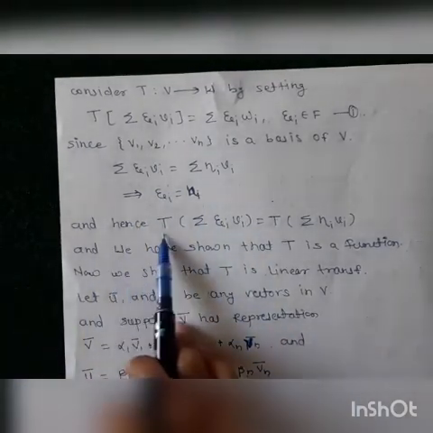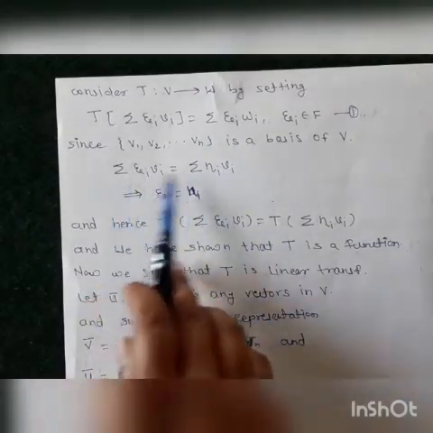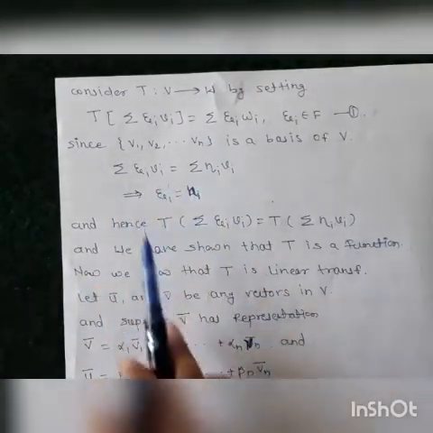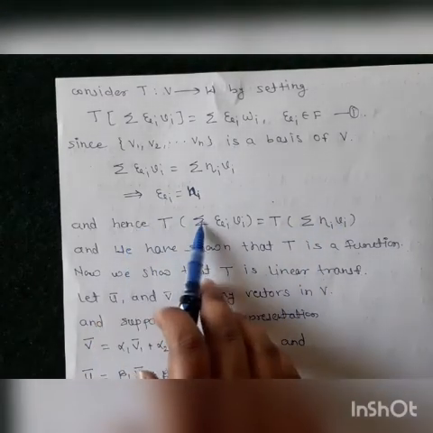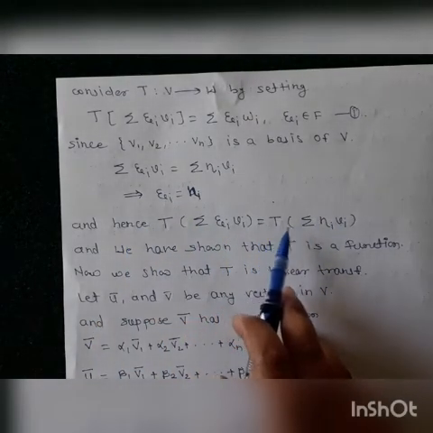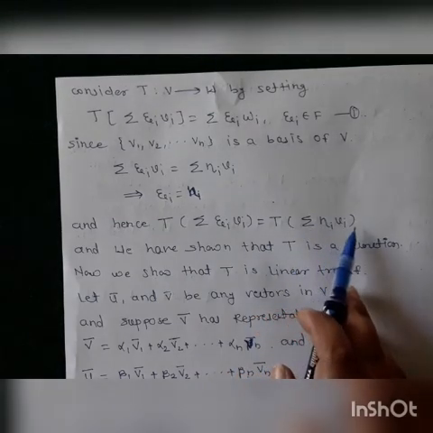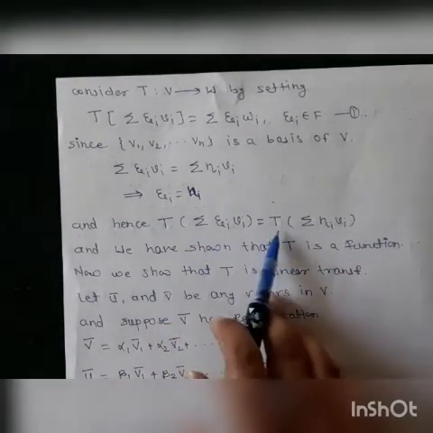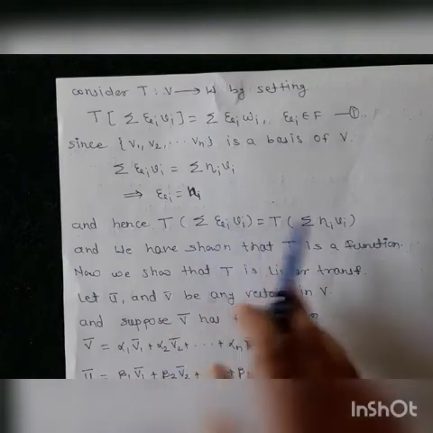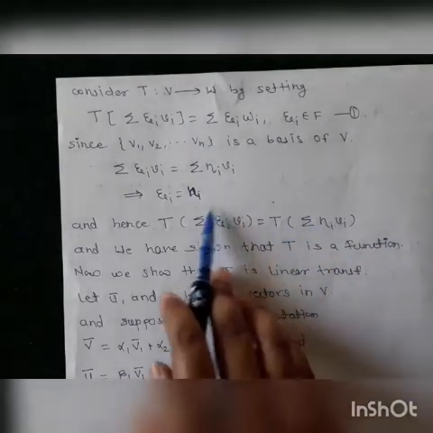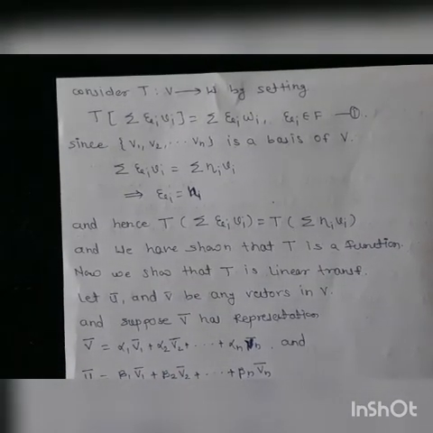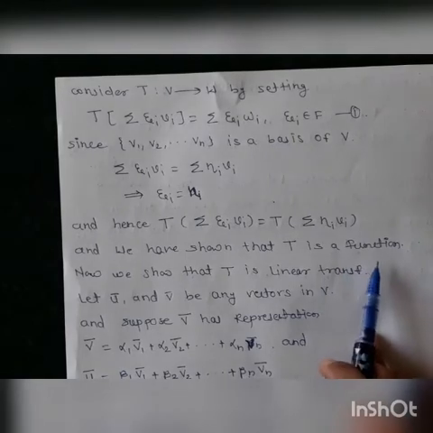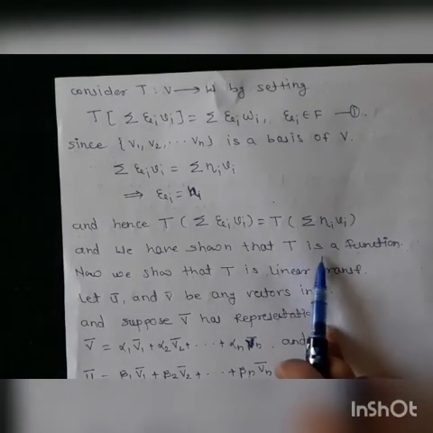Thus, if we operate T on both sides of this equation, these two images must be the same. So T of summation zeta i vi is equal to T of summation eta i vi. This shows that every element is mapped to another element, since the scalars must be the same, so this map is nothing but a function. Therefore we have first shown that T is a function.